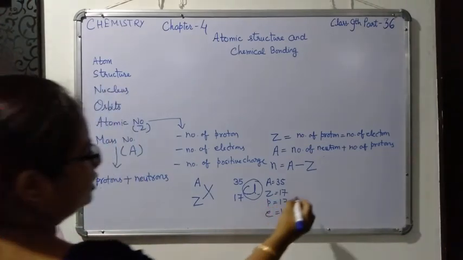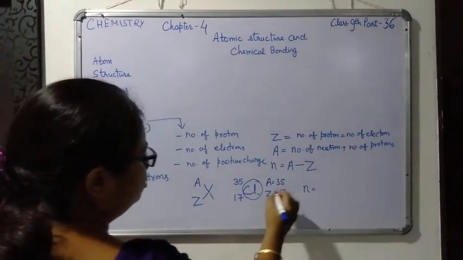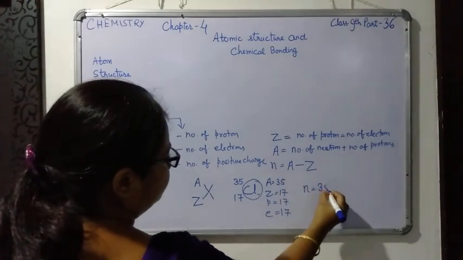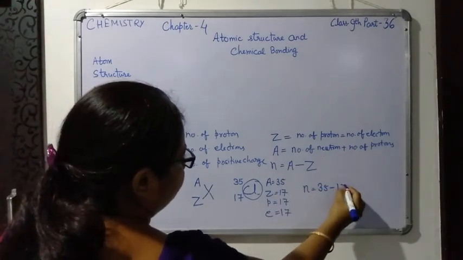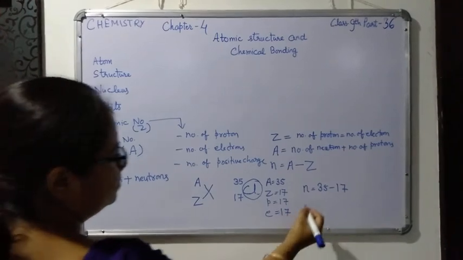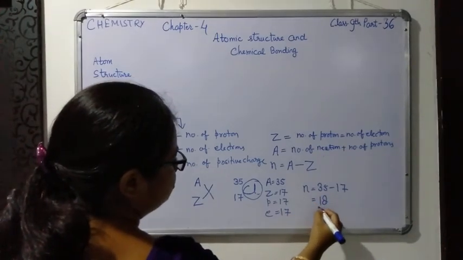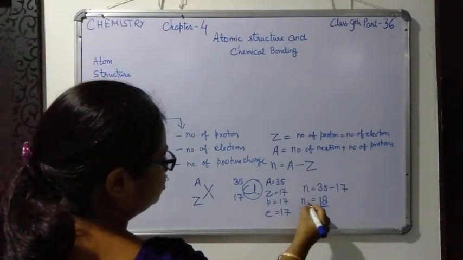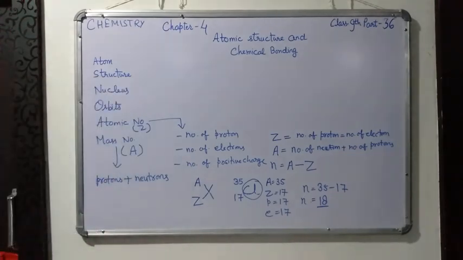Now you have to find the number of neutrons. So what you have to do? Mass number minus atomic number, you will get the neutrons. The number of neutrons will be 18. So in this way you can find the number of neutrons also.